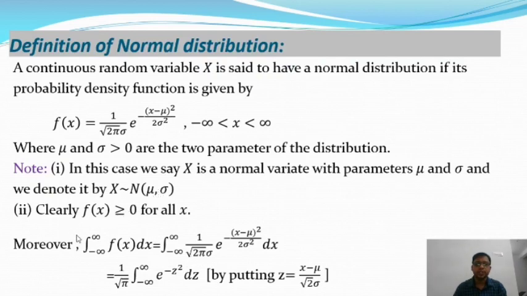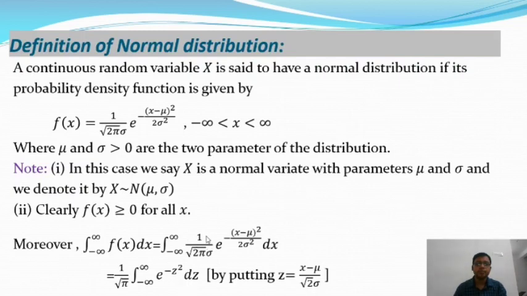Okay, so after putting the value of f(x), that means the probability density function of a random variable capital X, from this we'll get the integration from minus infinity to plus infinity of 1 by root 2 pi sigma into e to the power minus (x minus mu) whole square by 2 sigma square into dx. Okay, so now we put z equal to (x minus mu) by root 2 into sigma.